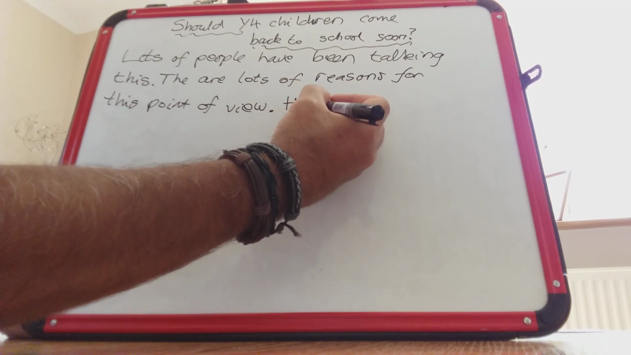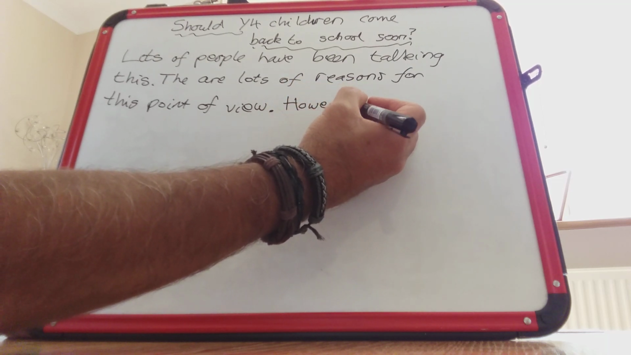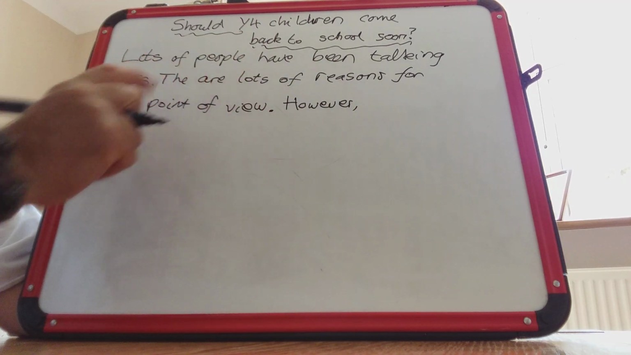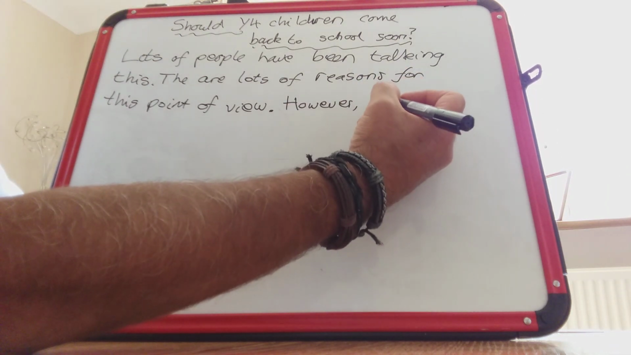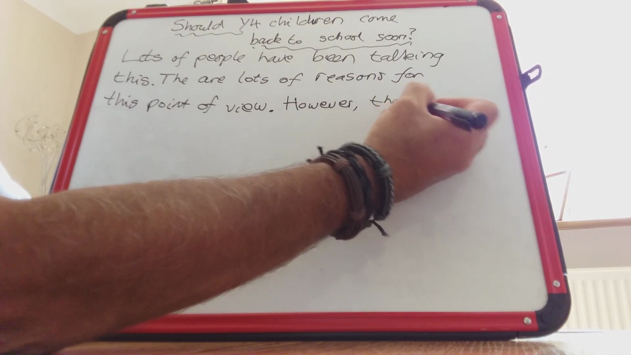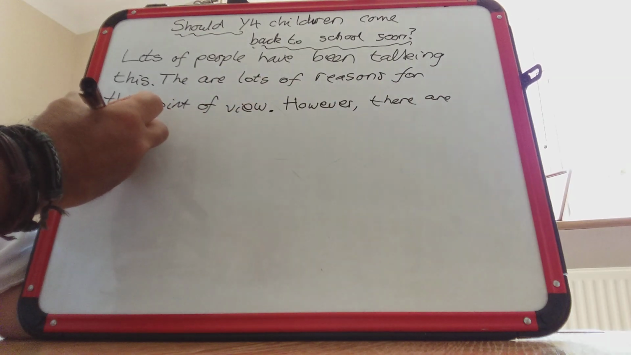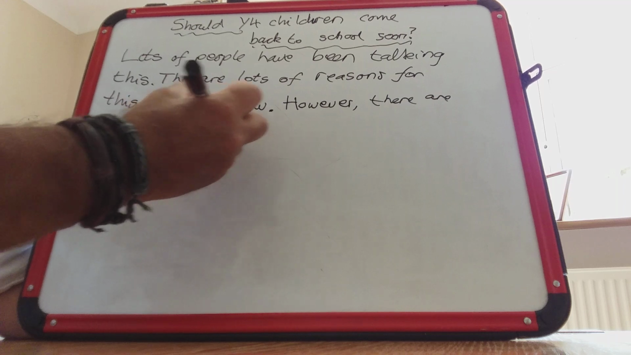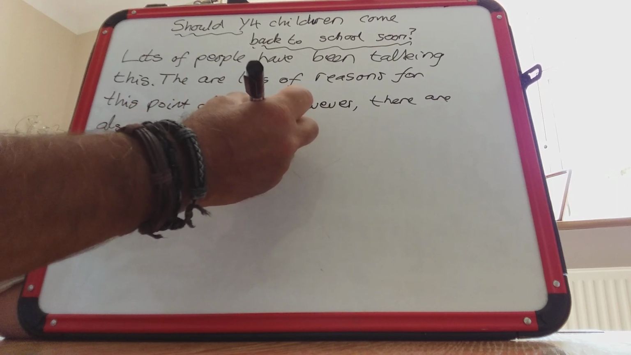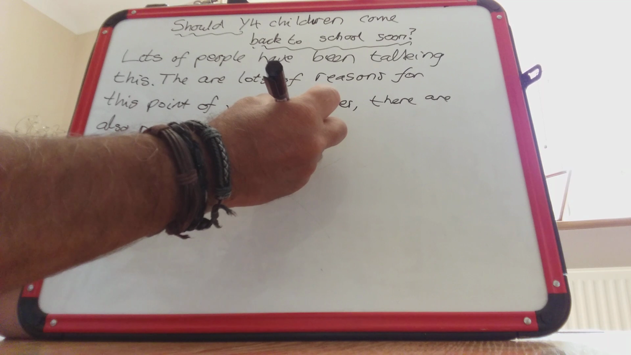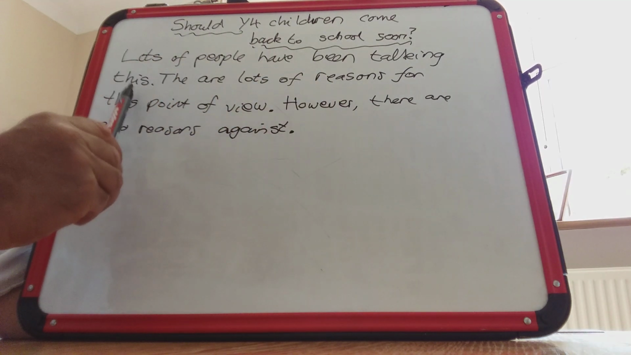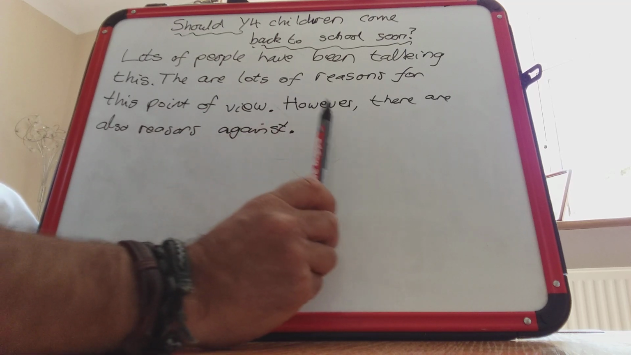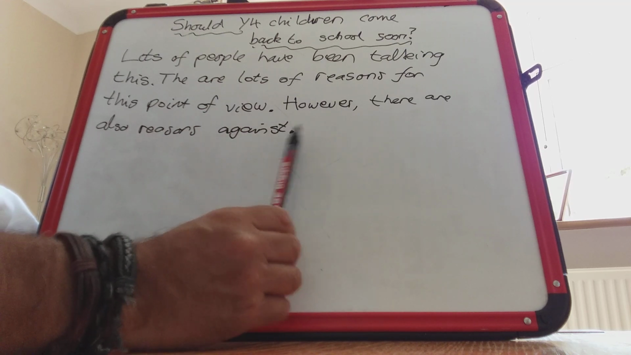However, now this immediately gives the reader the clue that the next part of the sentence is going to be something opposite to what I've just said. So, however, there are also reasons against. There we go. So lots of people have been talking about this. There are lots of reasons for this point of view, full stop. However, comma, there are lots of reasons against.